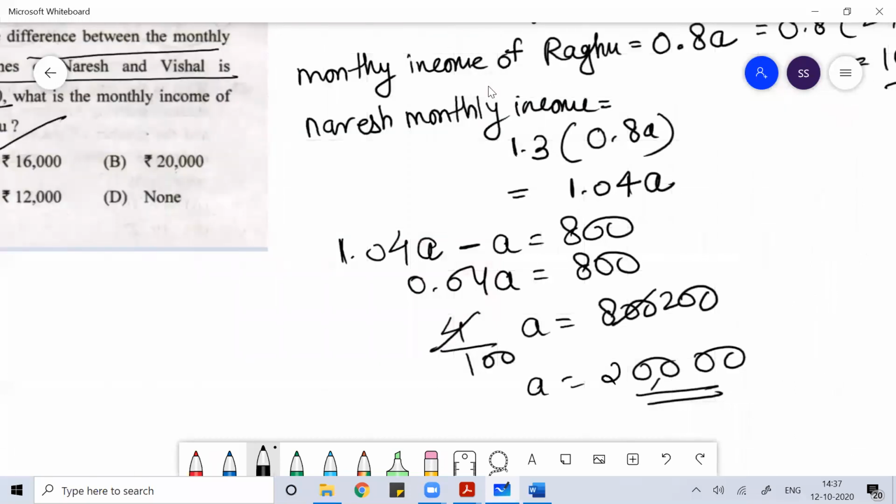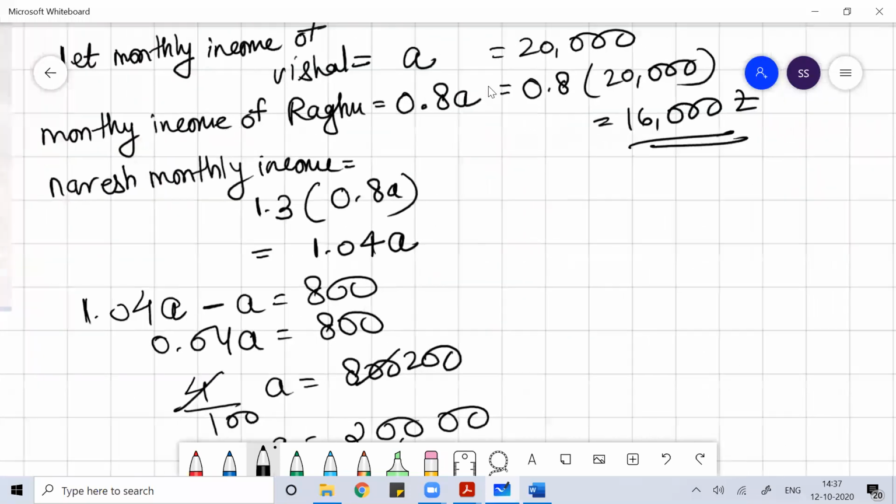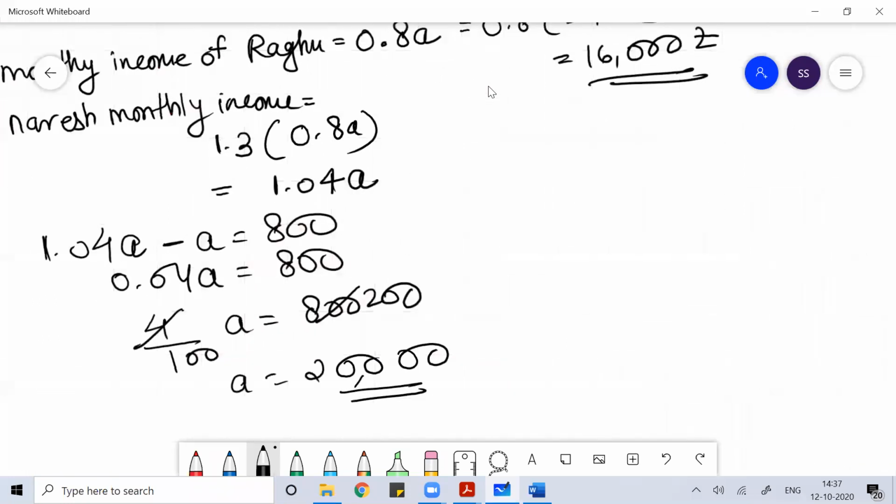Clear everyone? Anyone have any doubt? Any doubt?